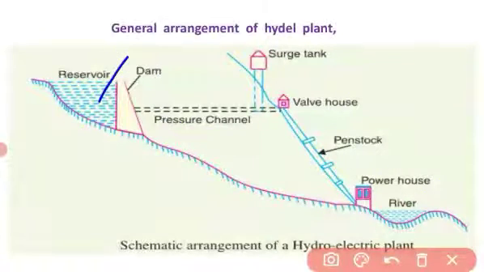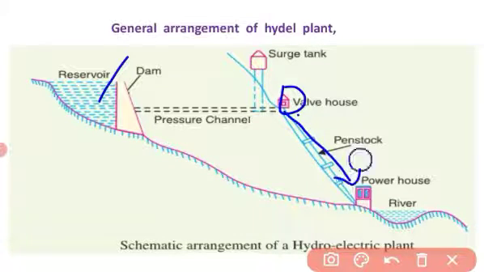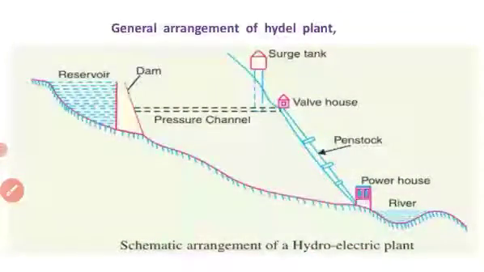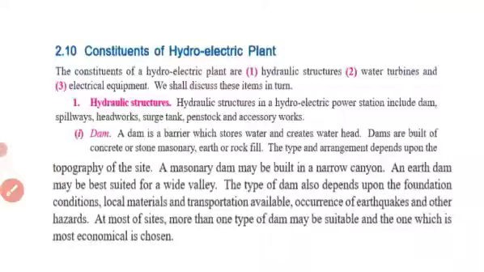This is the reservoir where the water is stored. And this is the penstock through which water will be taken to the powerhouse. So the elements required for hydroelectric power plants are hydraulic structures, water turbines, and electrical equipment.